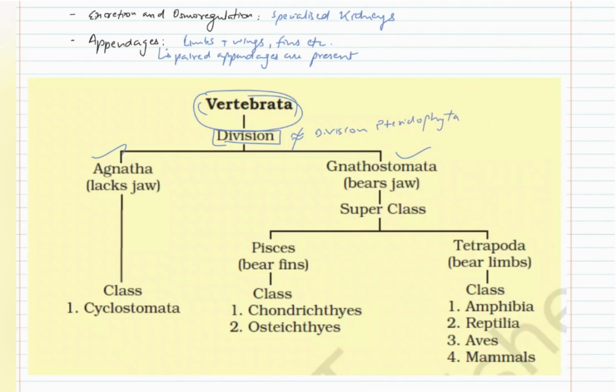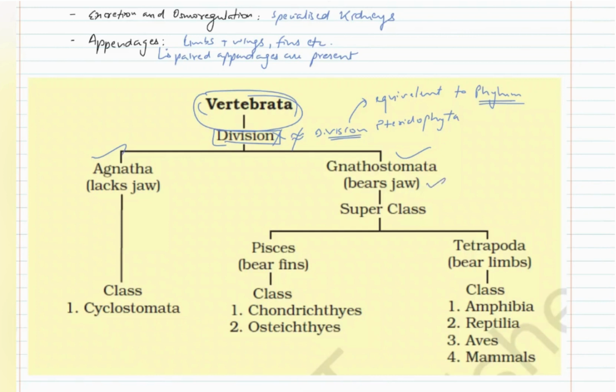This division is equivalent to phylum. In case of animals, we use the term phylum. In case of plants, we use the term division. Here, division does not mean phylum. It is just a way to tell that Vertebrata is divided into Agnatha and Gnathostomata. Agnatha means animals that lack jaw, and Gnathostomata means where jaw is present.